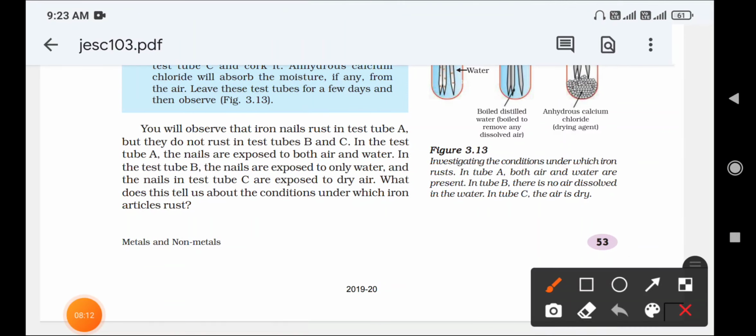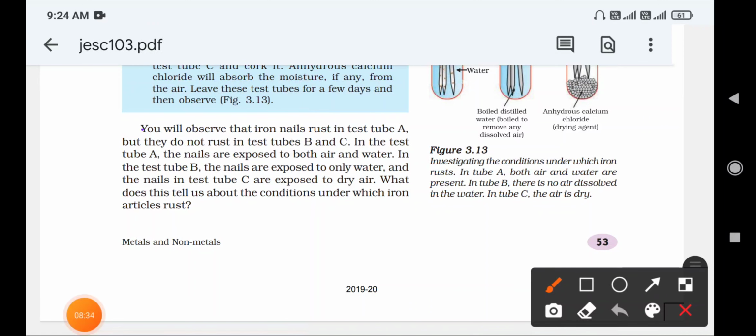So after 4 or 5 days, or a week, we have to observe which one gets rusted, test tube A, test tube B or test tube C. We already explained this in the above sections.